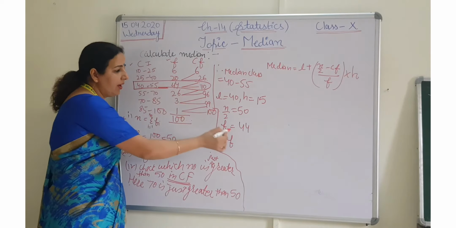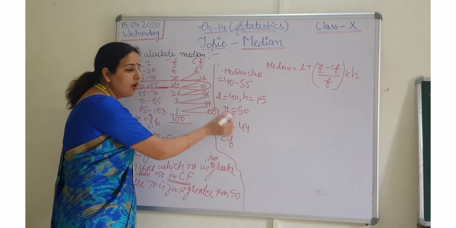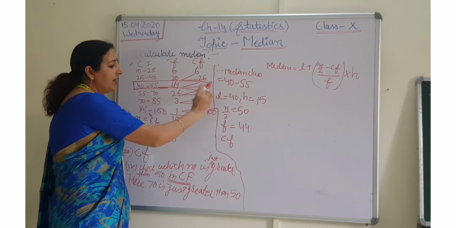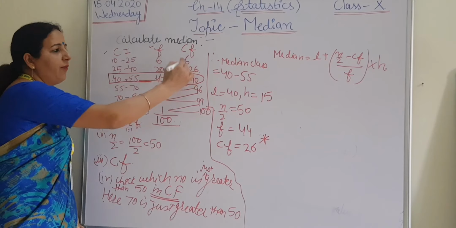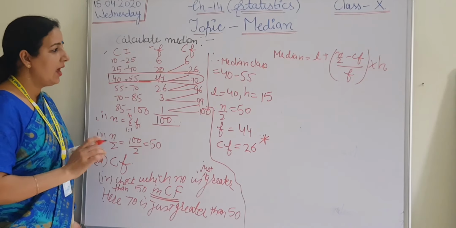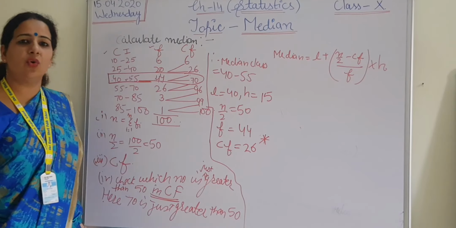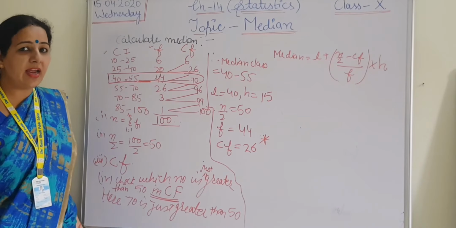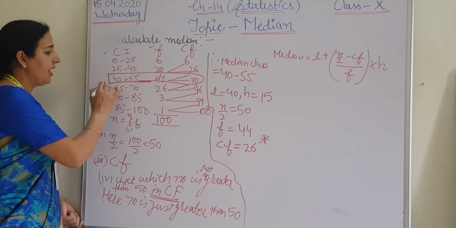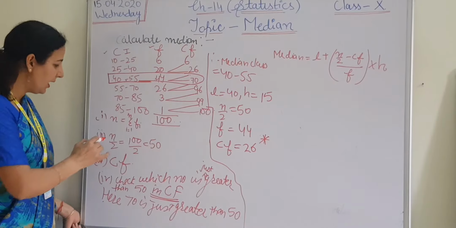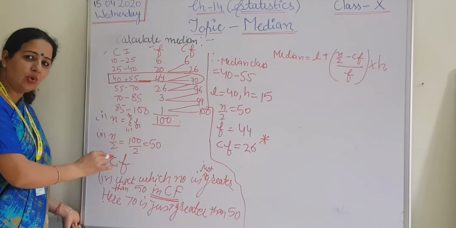So you can't repeat this number. This is the reason that your CF will be the previous one. CF 1, 2, 3, 4, 5. We are having all the 5 values. How have I taken these values? We just have to calculate the median class. How will we calculate the median class? N, then n by 2, then CF. Now n by 2 is equal to 50.